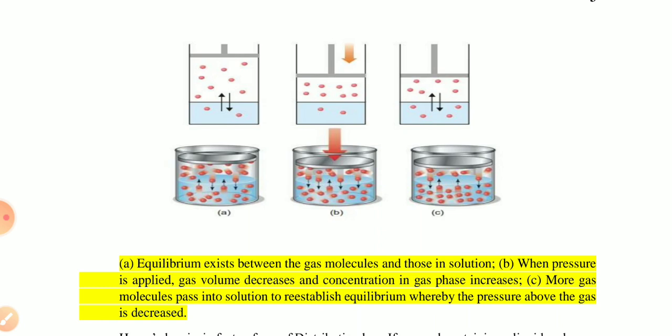Then, to re-establish the equilibrium, the concentration of gas molecules increases with the increase in pressure. So in these three diagrams, you can understand how the gas molecules dissolve in a solvent on increasing the pressure on the gas.